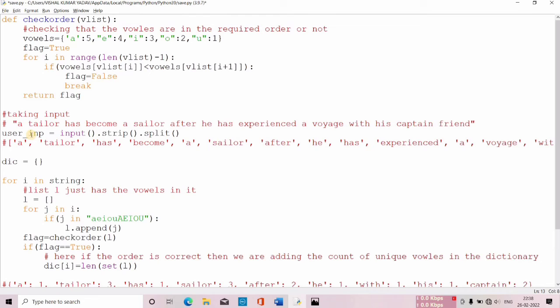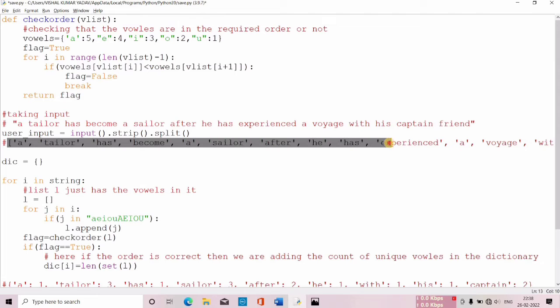Okay, so now the name is user input. What is user input? User input is basically a list which has a lot of strings in it. And what does this line mean? For i in string means that the value of i will be A, then Taylor, then has, then become, then A, then sailor, and so on.